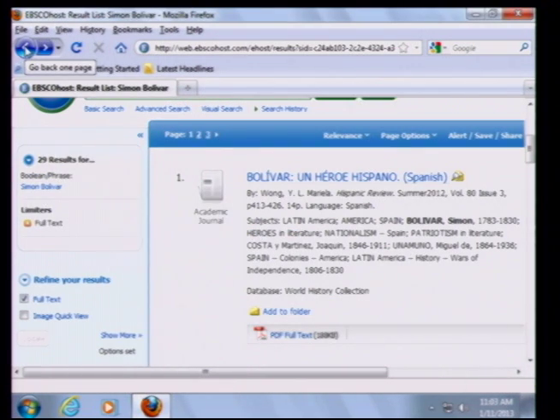All right, now in concluding this presentation, we've looked at what I consider to be the purely historical databases, but there are a couple of other peripheral databases that I want to mention that are related to history. And let's take a look at those right now because they may come in handy as well.